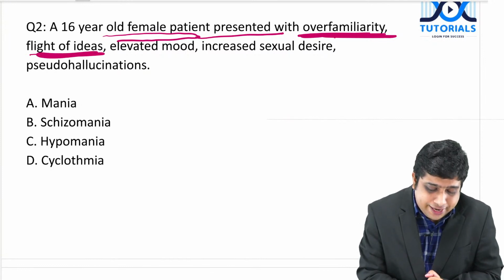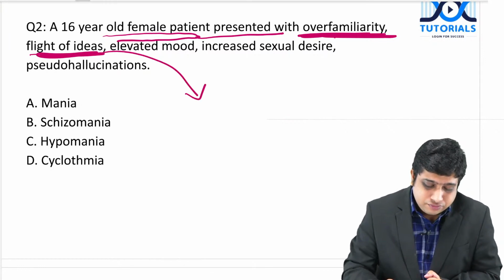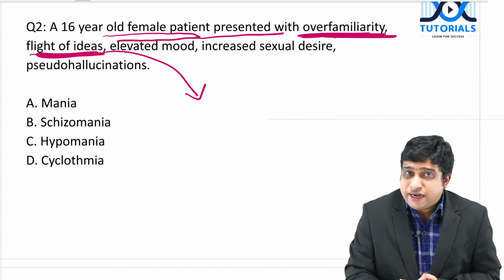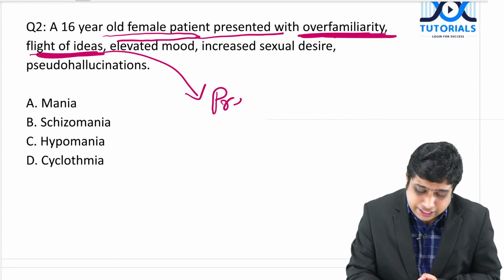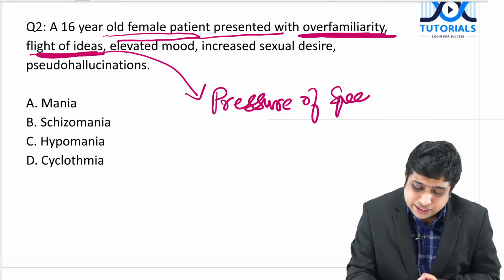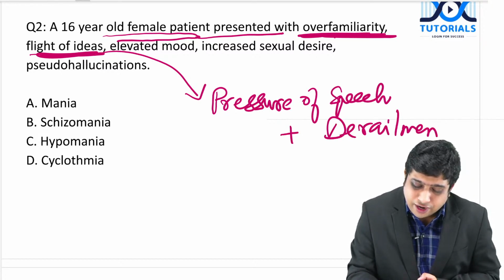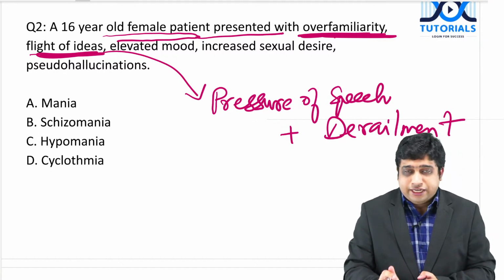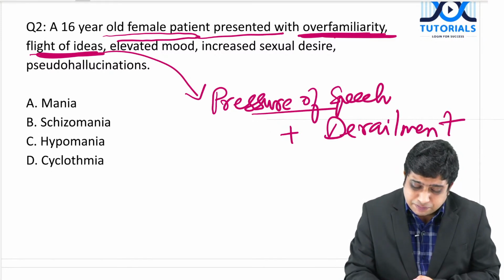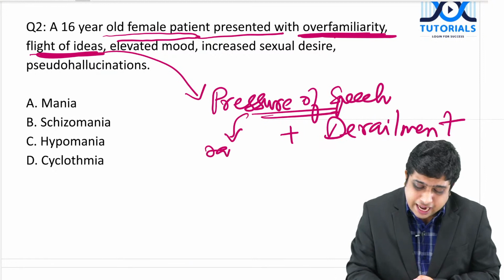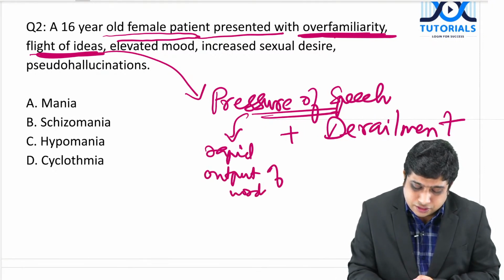Flight of ideas. You learned what derailment is in the previous question. You can just remember: pressure of speech plus derailment is equal to flight of ideas. Derailment you understand. What is pressure of speech? The rapid output of words.